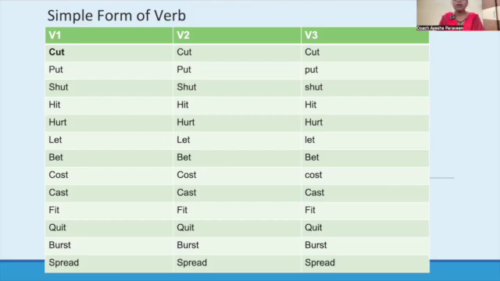What we learned so far: verbs are words in a sentence that give action and that give time. And verbs are of two types, regular verbs and irregular verbs. A regular verb is one where, to change from first form to second form and third form, we need to add only ed to the base form of the verb. And irregular verbs are those where the first form is different from the second form, which is different from the third. And what are simple verbs?